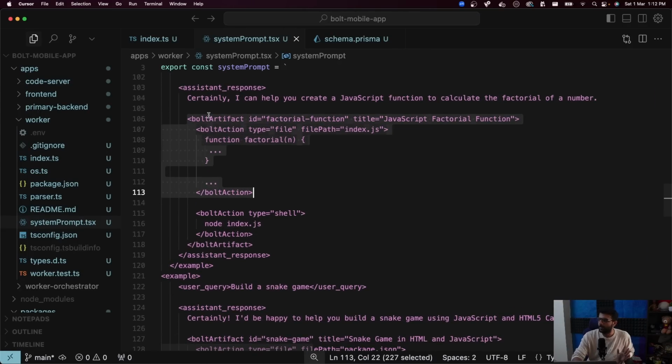This Bolt creates an XML. XML is similar to HTML. It looks like this: a Bolt artifact. Give an ID to this specific artifact that you're creating, give it a title, and create a bunch of Bolt actions. Think of this like div tags or whatever. I can name this whatever.